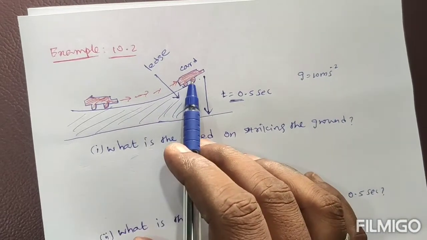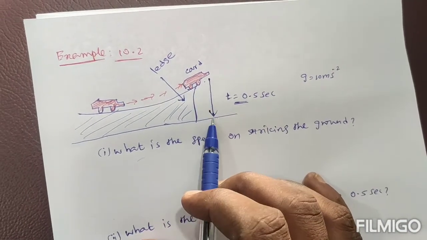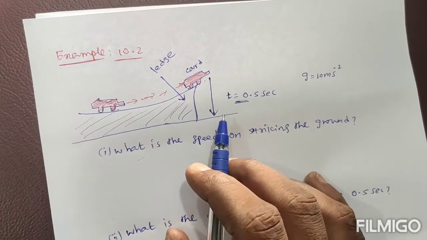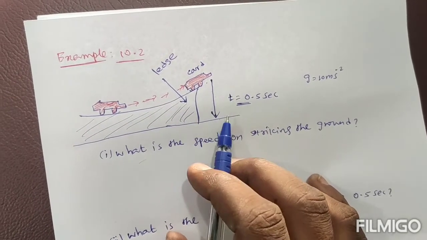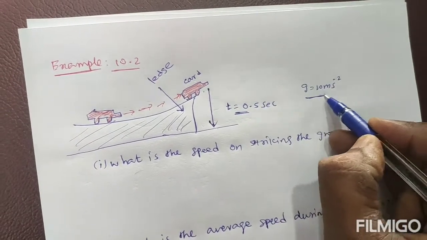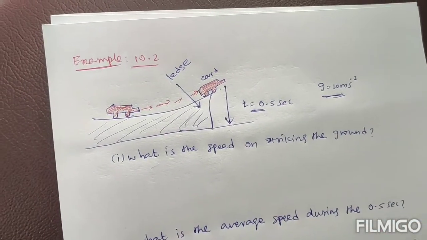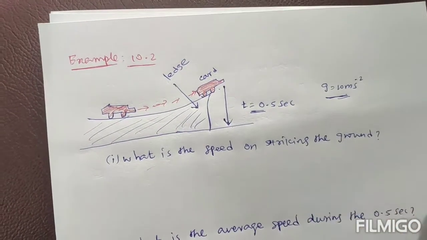So when the car is moving, after it reaches this edge, it falls down to the ground due to gravity. The gravity value is taken as 10 meter per second square for calculation. This is the situation, and in this situation they are asking three questions.